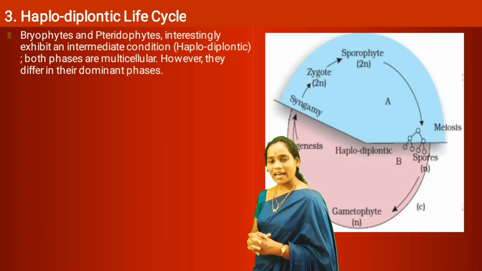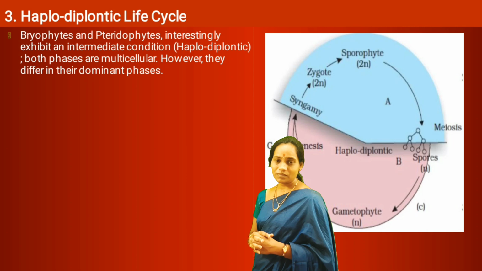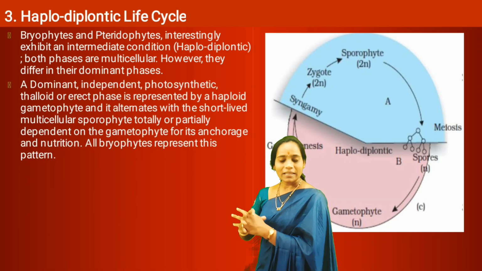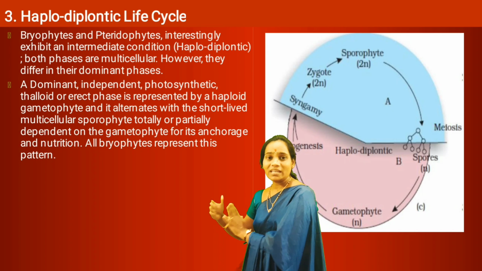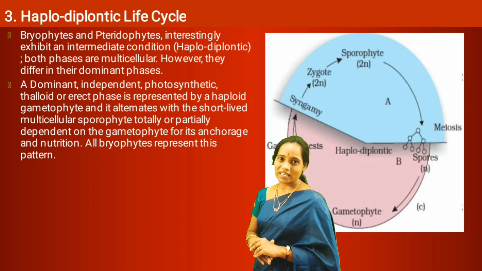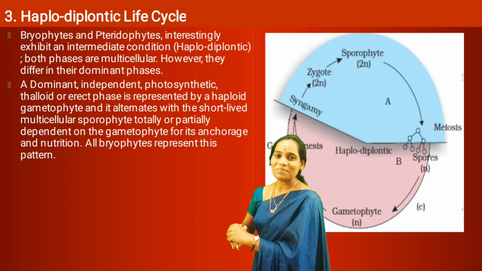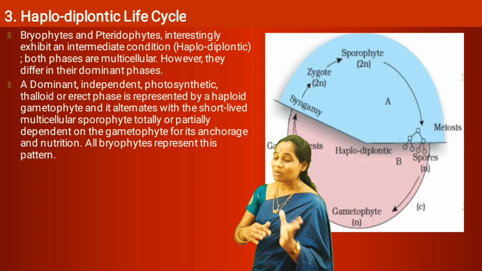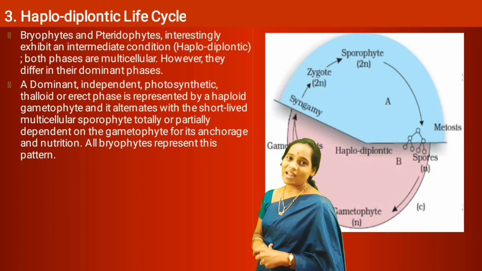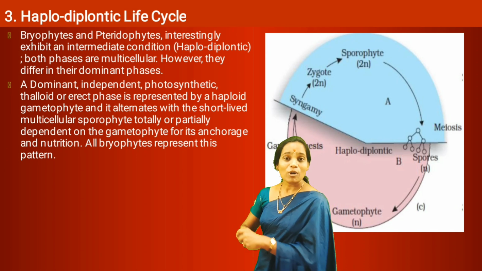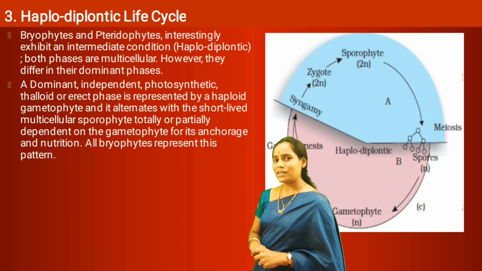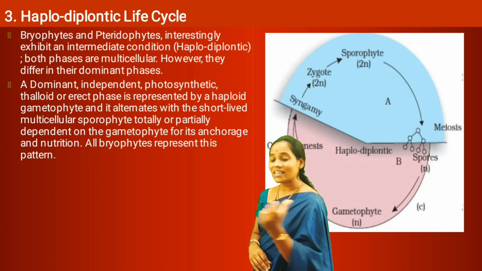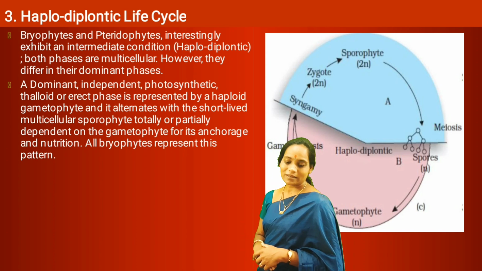As you have already studied, in the bryophytes, the main dominant plant body is the haploid gametophytic plant body, which is multicellular, free-living and photosynthetic.